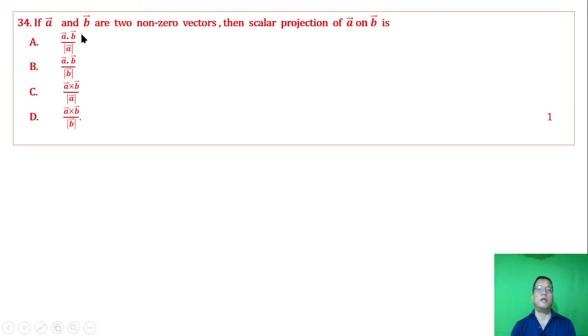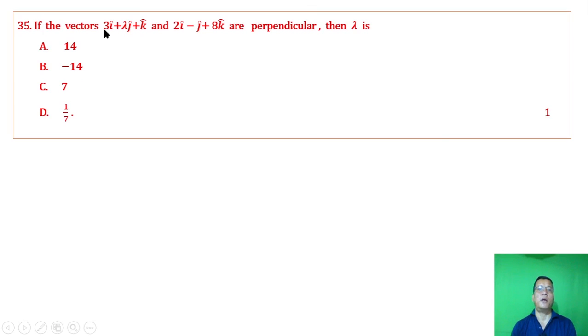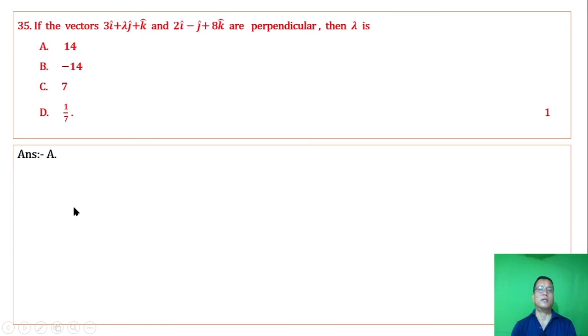If A vector and B vector are two non-zero vectors, then the scalar projection of A vector on B vector is option B. If the given vectors are perpendicular, then the scalar product is 0, so solve for the value of lambda.